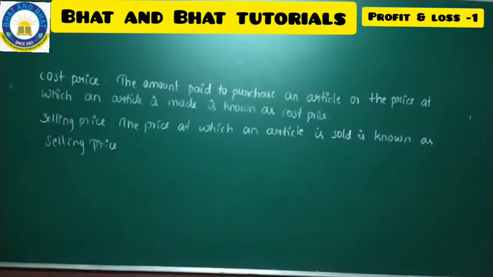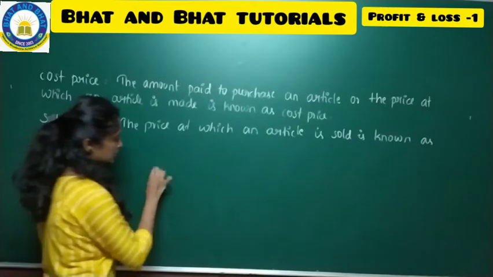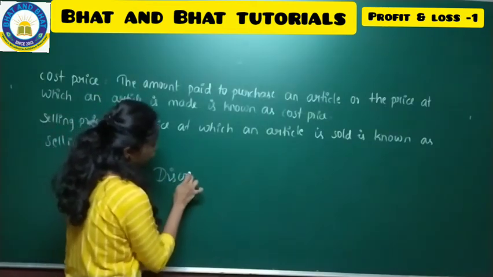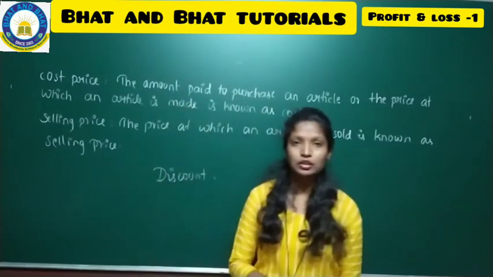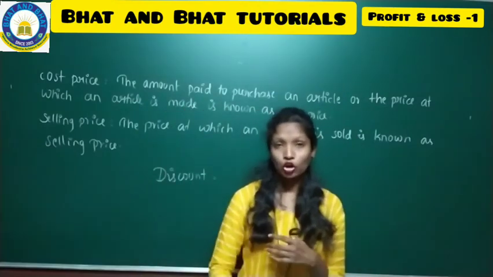And now we will just move on to the next part, that is discount. Before going on to that, let me tell you the meaning of discount. When you go to shops, there will be a board called discount of 10%, discount of 20% on selling price.